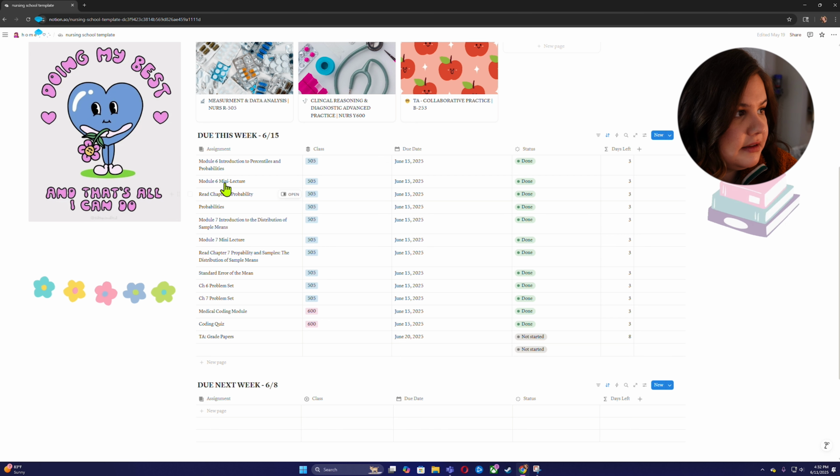It helps me if, say, I get done with everything this week, I can move on to stuff that is due next week if the teachers put it out, or I kind of know what next week looks like. If I have a busy week coming up, it's really quick, easy glance for me to see. Obviously I have all of the assignments right here, the class that it pertains to, when it's due, if I've done it, and how many days left I have to do it.